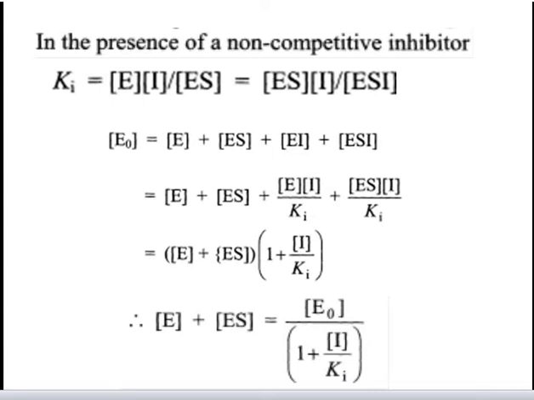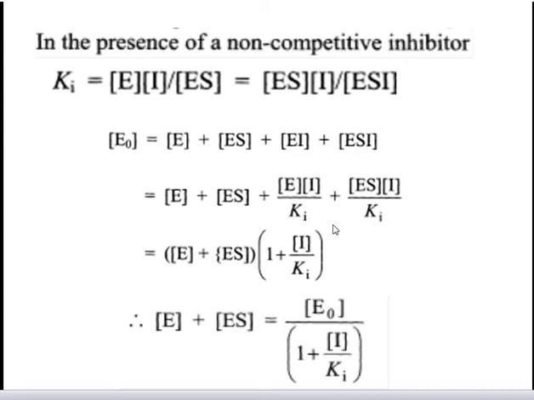Now we know that Ki is equal to concentration of E into concentration of I divided by concentration of EI, and also Ki is equal to concentration of ES into concentration of I divided by concentration of ESI. So by rearranging these equations, you will get the values of EI and ESI. Put these values in this equation, and we get concentration of E plus concentration of ES plus concentration of E into concentration of I divided by Ki plus concentration of ES into concentration of I divided by Ki.